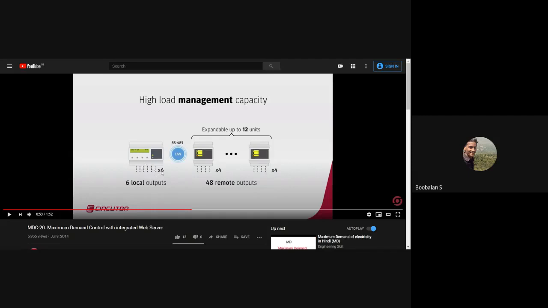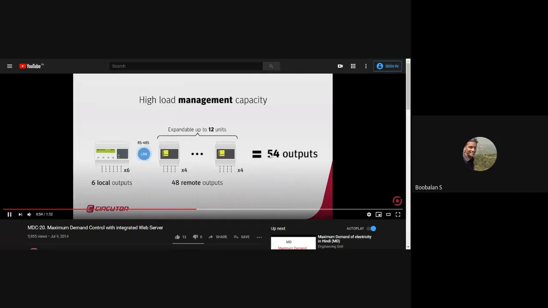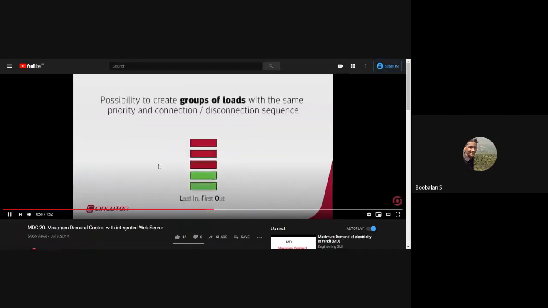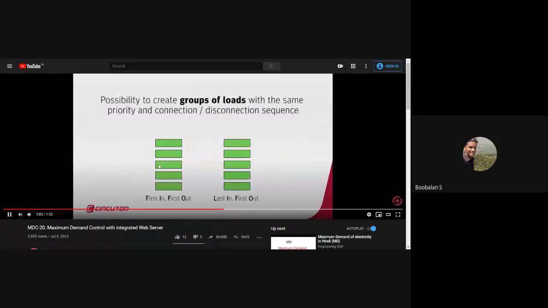This product itself will have 6 outputs. And if you're going to control many more outputs, we have a wider communication to my 12 units. This is called an expandable input and output IO card. These are IO cards, input and output control devices. So totally we are able to control about 48 electrical appliances, right? So it's more than enough. It's totally 54 including these 6. So these are one more group of loads, right?